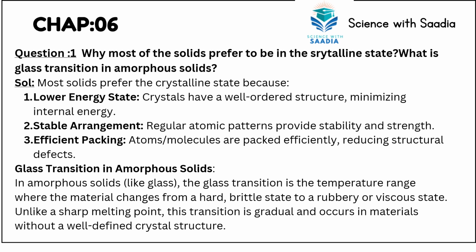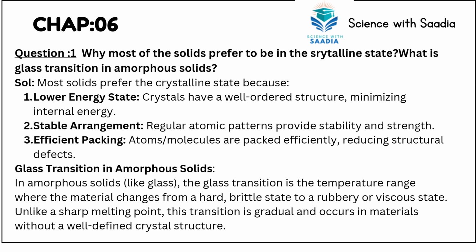Glass transition in amorphous solids: in amorphous solids like glass, a glass transition is the temperature range where the material changes from a hard, brittle state to a rubbery or viscous state. Unlike a sharp melting point, this transition is gradual and occurs in materials without a well-defined crystal structure.